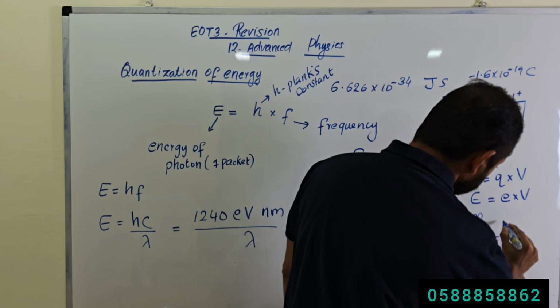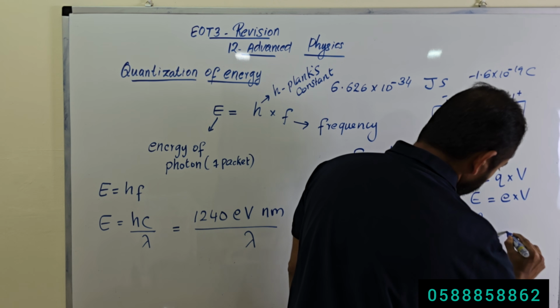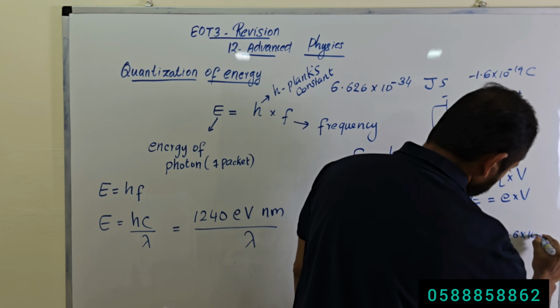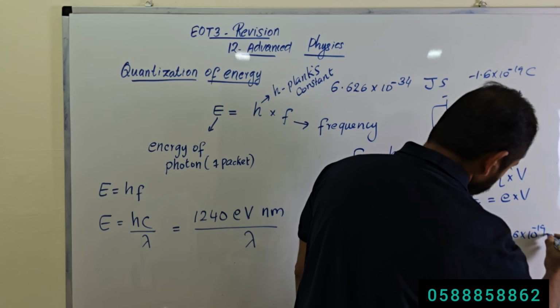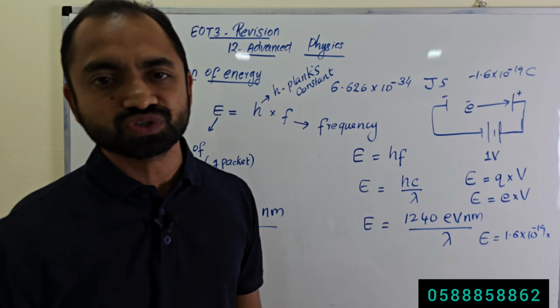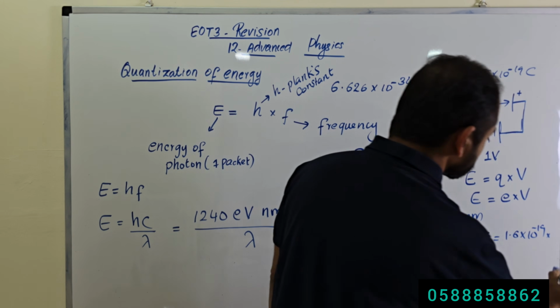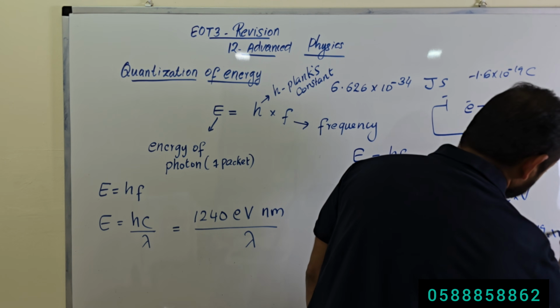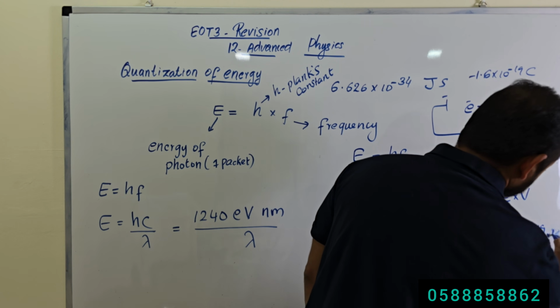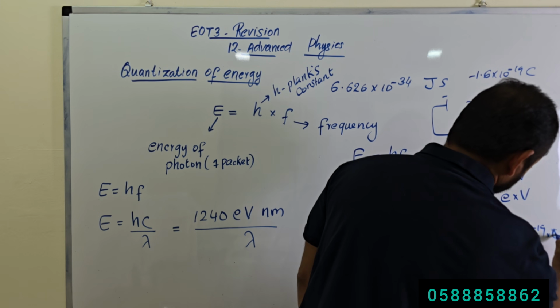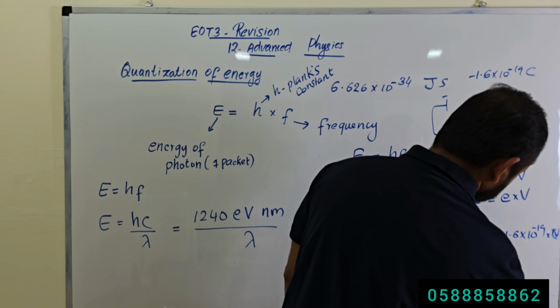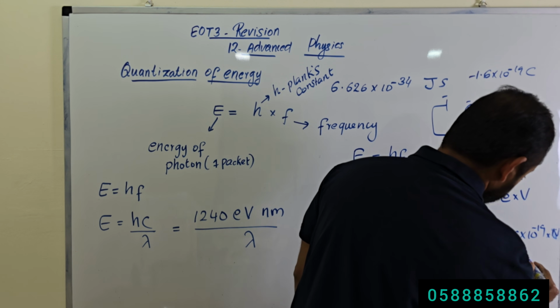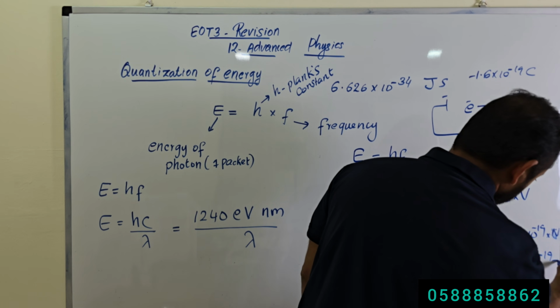Energy equals e times V. What is e? e is the charge of the electron, equal to 1.6 times 10 to the power minus 19. How much potential difference did you apply? 1 volt. So the energy is equal to 1.6 times 10 to the power minus 19 joule.